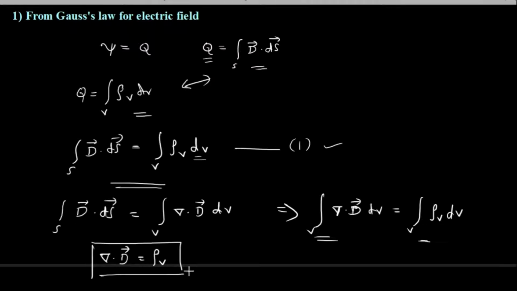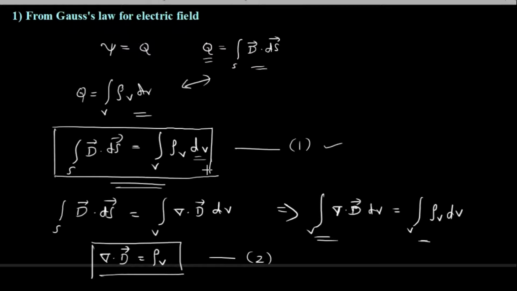So see here, we got this equation. Let me call it equation number 2 or second equation of Maxwell's equations, and here we have the first. So we have not derived something very new or very difficult to understand. We have just used existing ideas, theorems, laws, to establish this relationship.